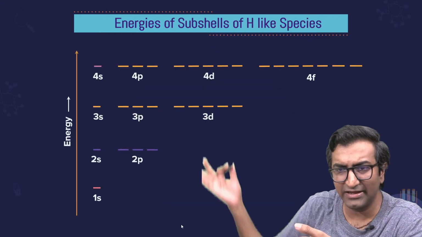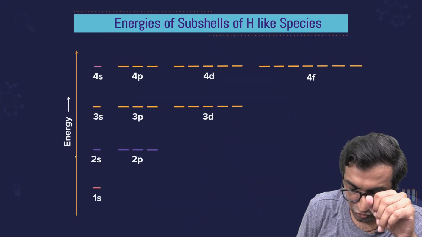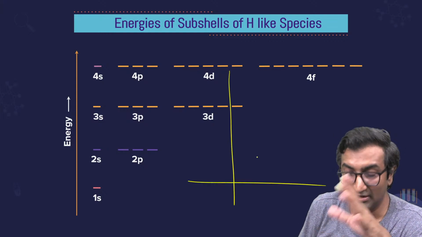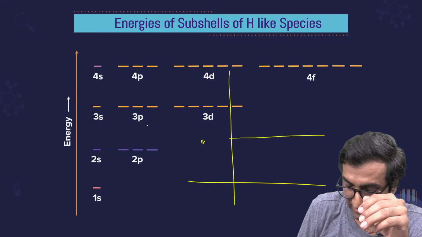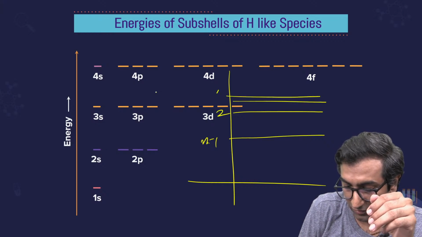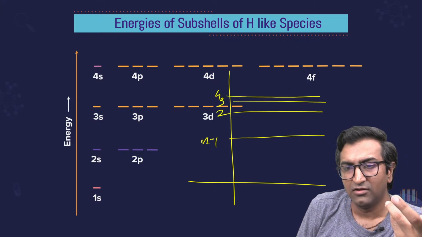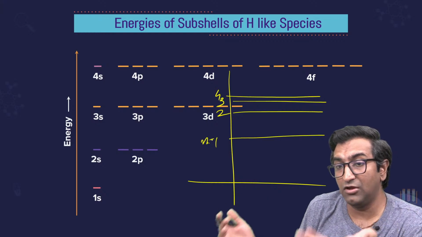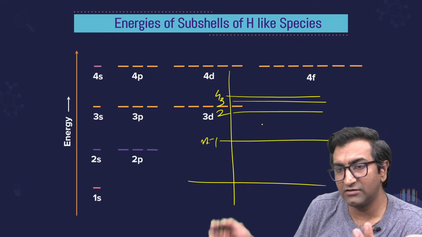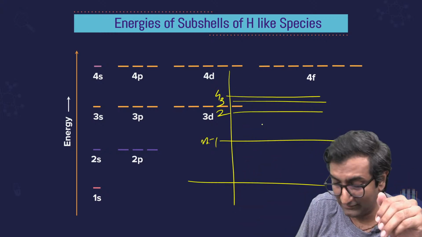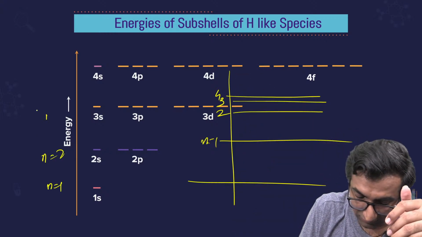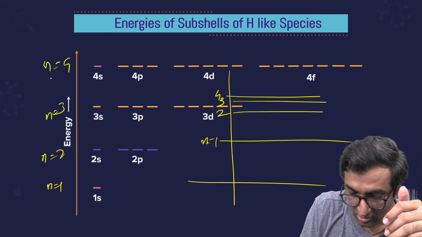Look, this is just like when we were doing hydrogen emission and absorption. We said n equal to 1 is here, n equal to 2 is here, n equal to 3 is here, n equal to 4 is here. What does that mean? We didn't care whether it was in S or P or D. We just drew one line saying this is the energy level. That's exactly what this is saying. These are those lines. This is n equal to 1, n equal to 2, n equal to 3, n equal to 4.